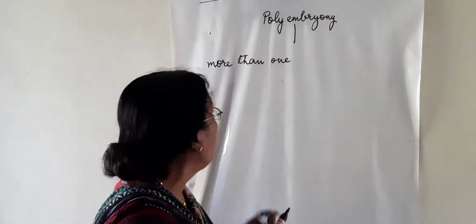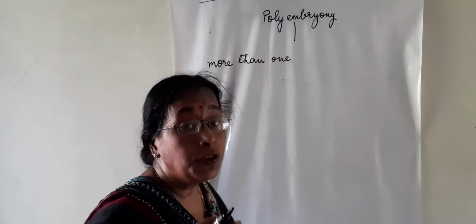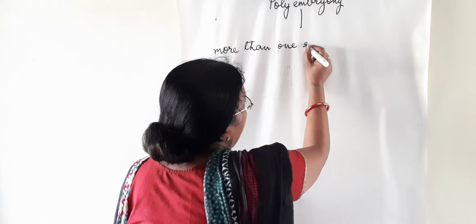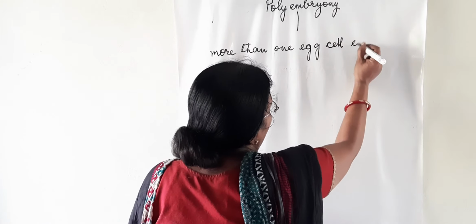So one reason of polyembryony is that more than one egg cell is present in the embryo sac.